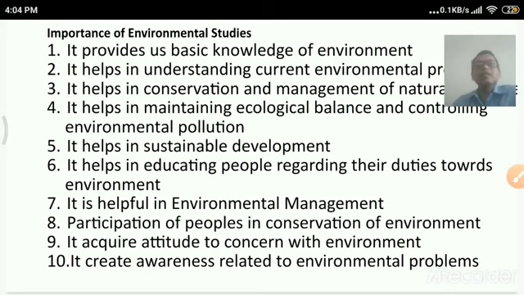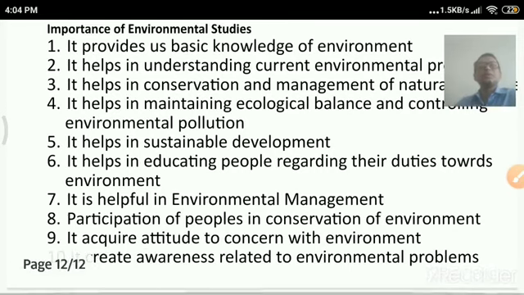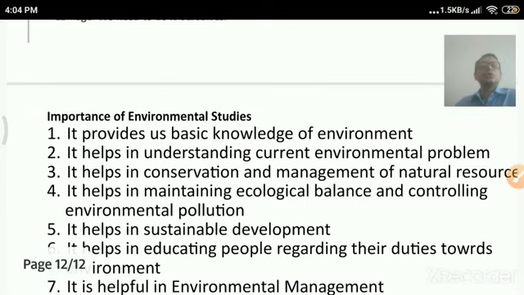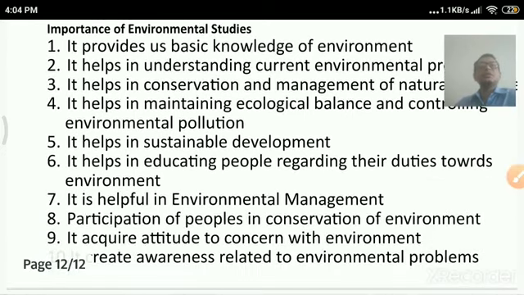And lastly, it creates awareness related to environmental problems, that is, uneven rainfall, massive use of fertilizers, and massive use of pesticides. When these residues remain inside the soil for several years, it will definitely deteriorate the quality of the soil. So this is a brief about the scope and importance of environmental studies.